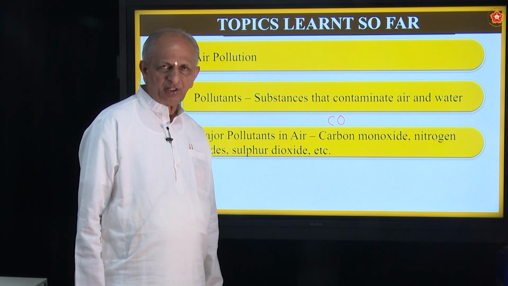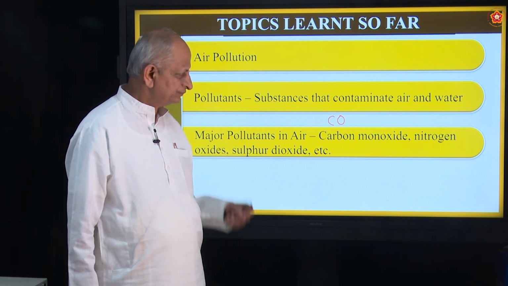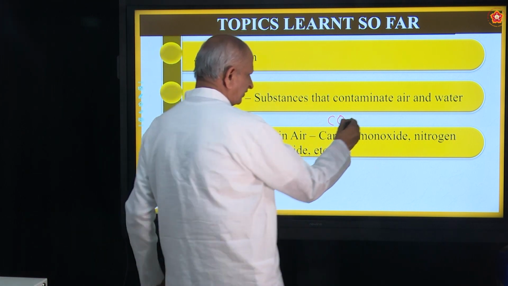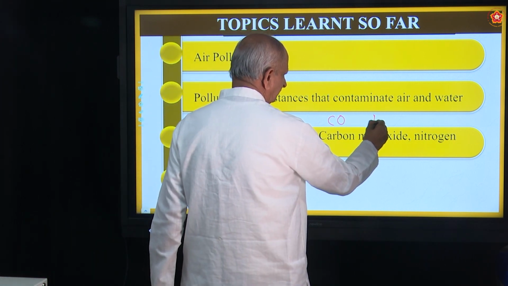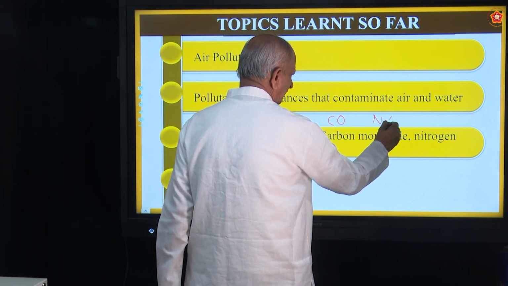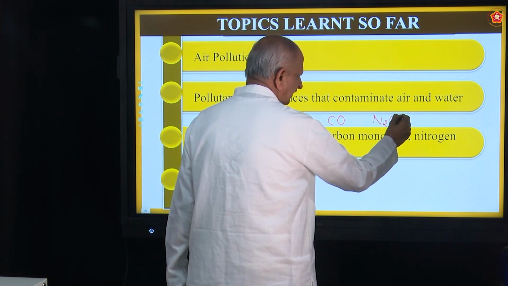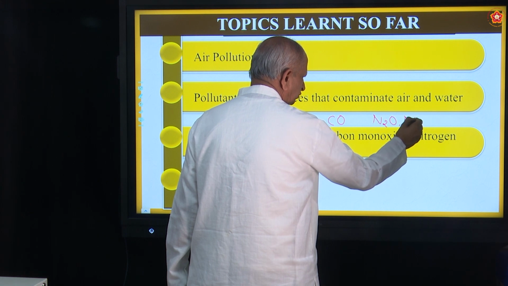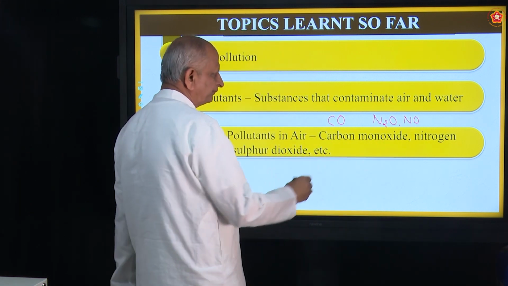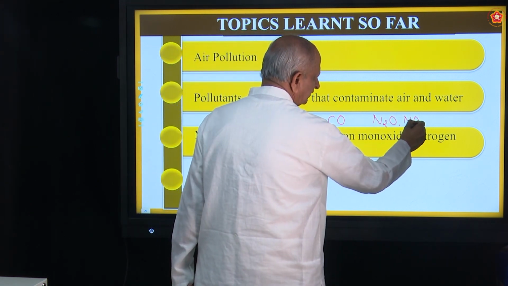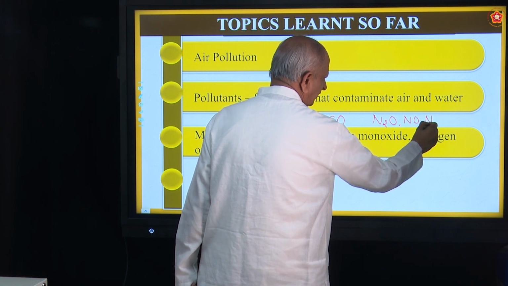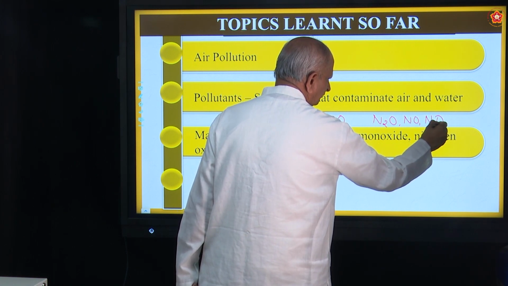Nitrogen oxides. When you say nitrogen oxide, there are 5 oxides. For example, the first one is nitrous oxide, also called laughing gas, N2O. Second is nitric oxide, NO. Third one is nitrogen trioxide, N2O3.